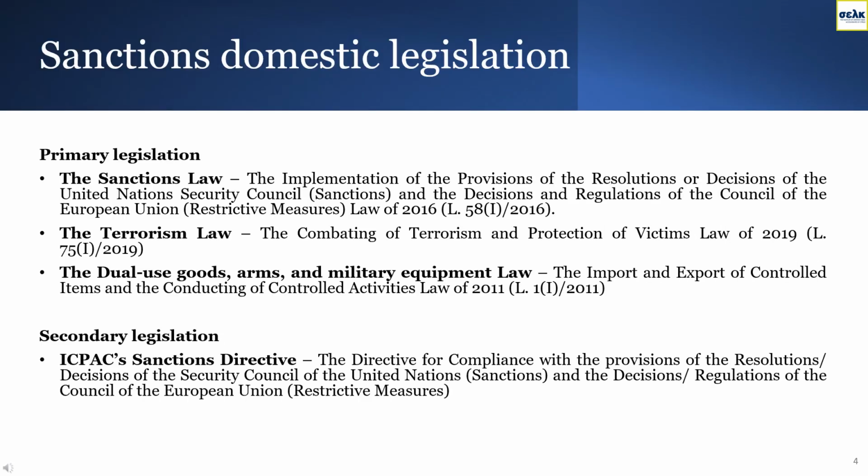Cyprus' legal framework consists of both primary and secondary legislation. The Implementation of the Provisions of the Resolutions or Decisions of the United Nations Security Council (Sanctions) and the Decisions and Regulations of the Council of the European Union (Restrictive Measures) Law of 2016 gives direct and immediate effect to all sanctions and restrictive measures adopted by either the UN or the EU to the Republic of Cyprus.